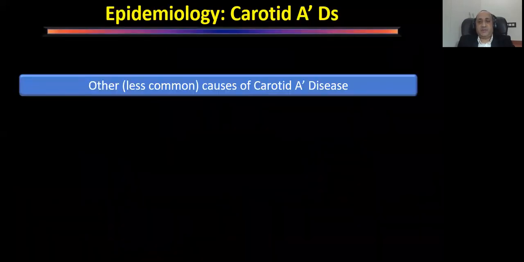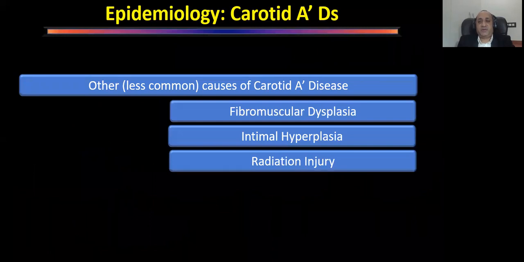Other less common causes of carotid artery disease are fibromuscular dysplasia, intimal hyperplasia, and radiation injury. So these are the uncommon causes leading to occlusive disease in the carotid artery.